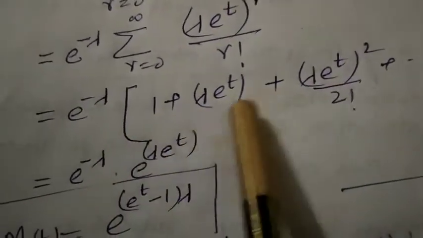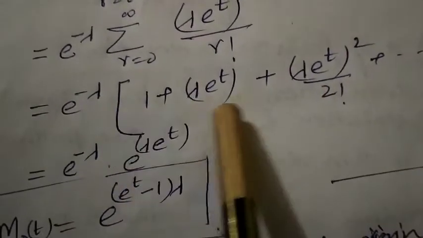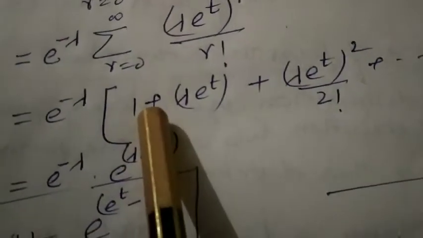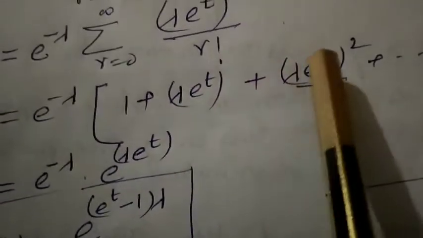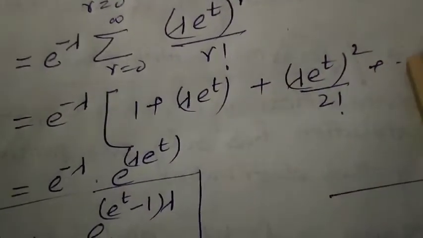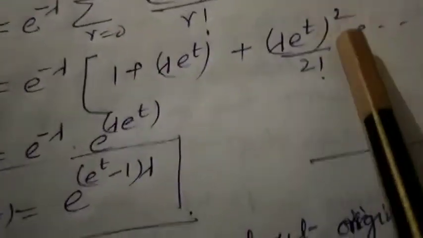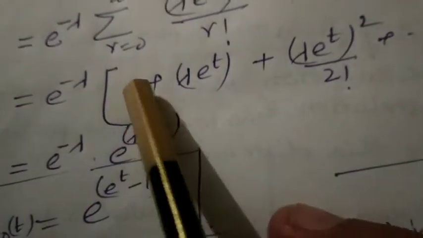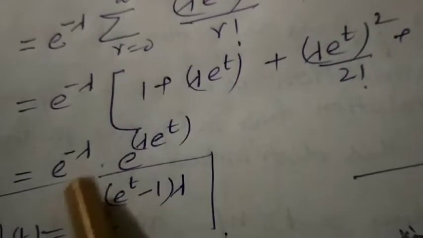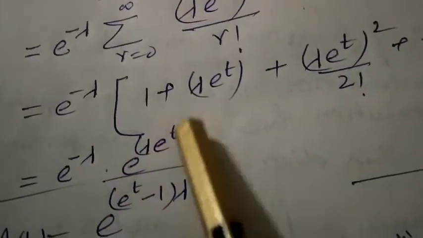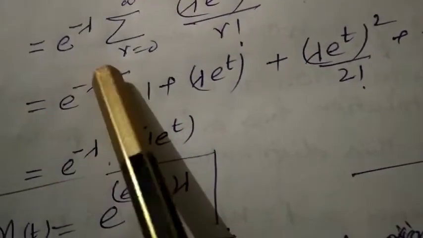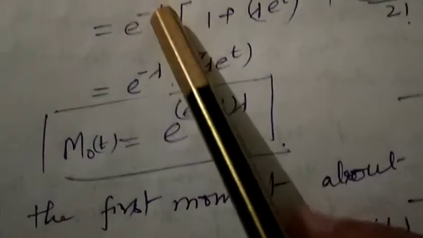As we have learned about this expansion, this is the expansion of e to the power something, because, as we know, the expansion of e to the power x is 1 plus x plus x square upon factorial 2 plus x cube upon factorial 3 and so on. So now in place of this expansion we can write e to the power lambda e to the power t, and e to the power minus lambda is already written here.